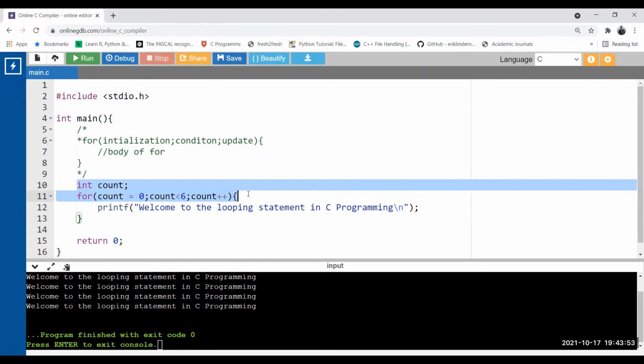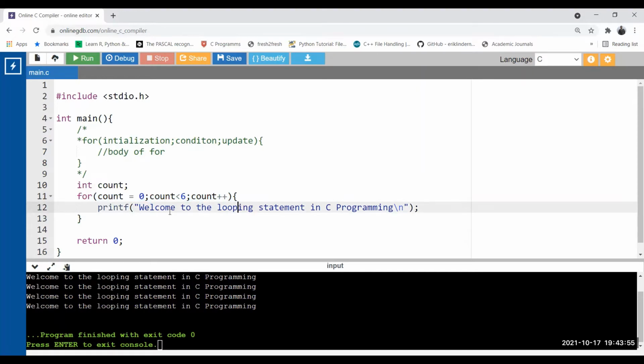Okay, so let's see further what we can do. Now see next, I'm just removing the initialization from here as well, and I put the initialization completely outside. Okay, completely outside.